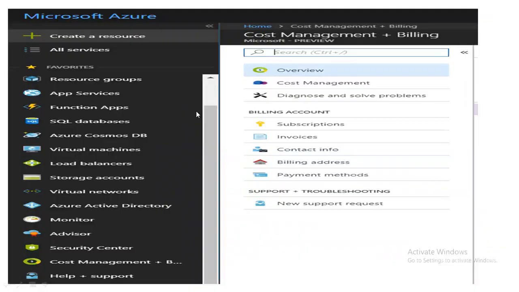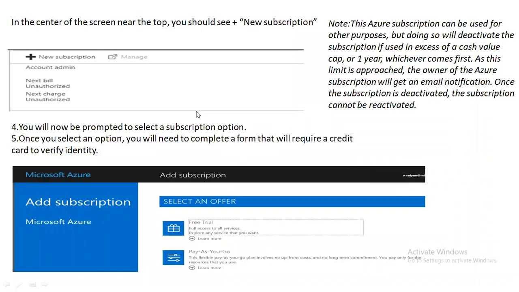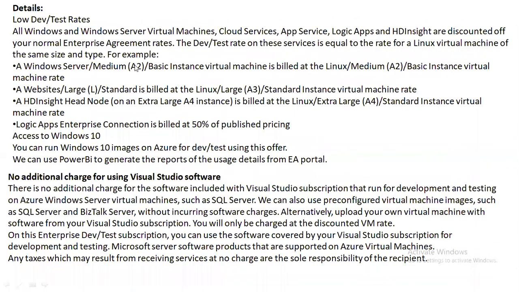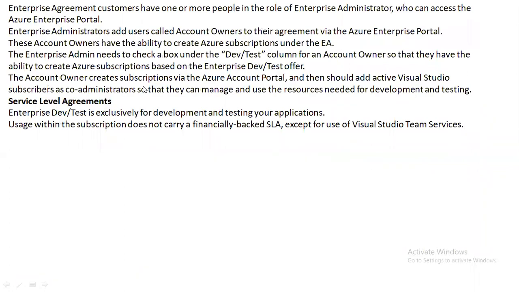This is creating a subscription. Again, there are different types of subscriptions, and there are different types of resources, including HD Insight, Logic Apps, and what have you.